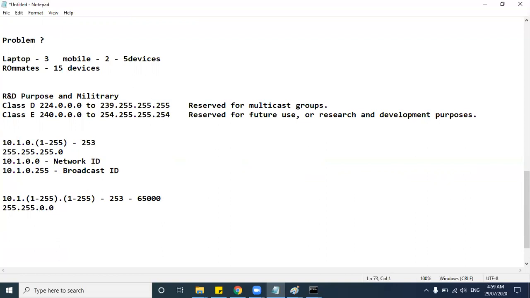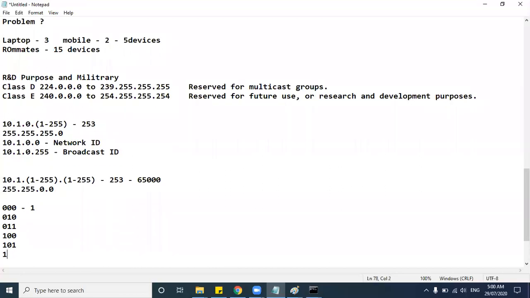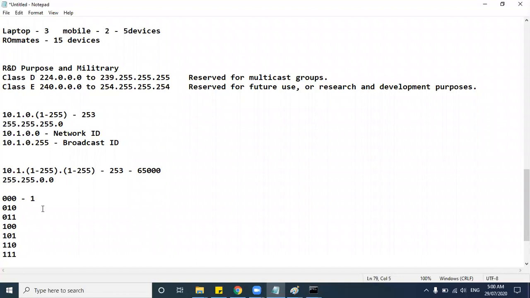If you see here, you would have read in your engineering like 000 means 1, and 001, 010, 011, 100, 101, 110, and 111.